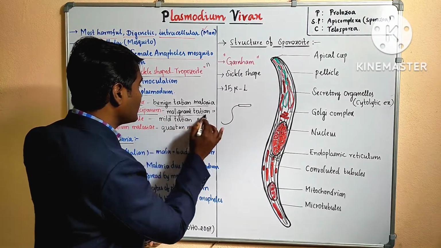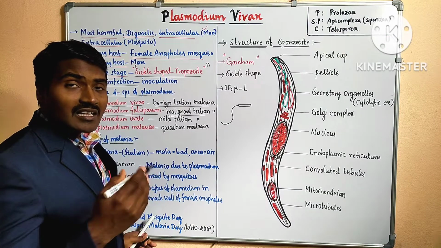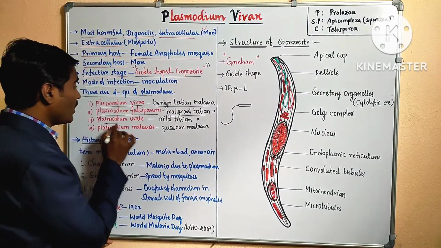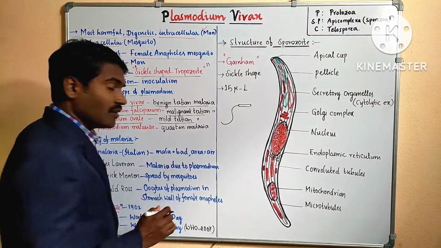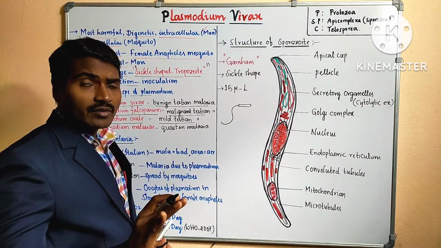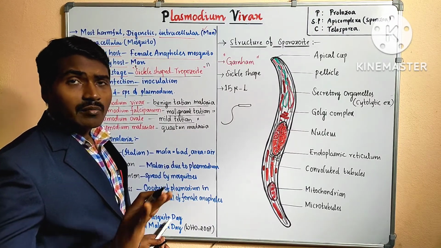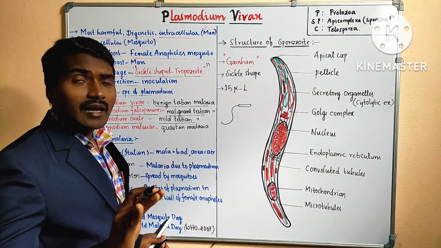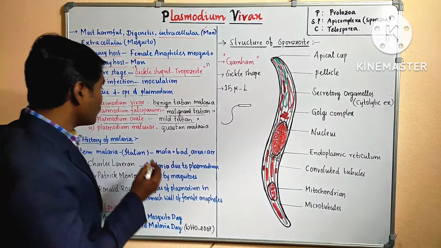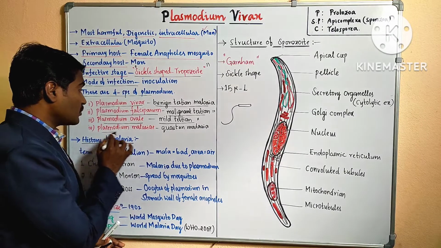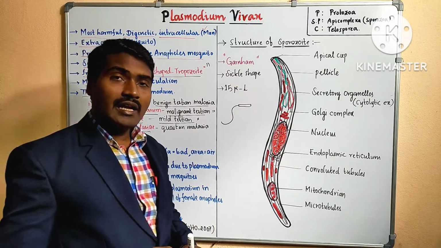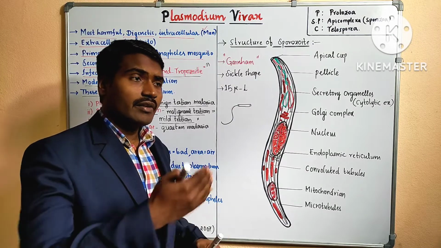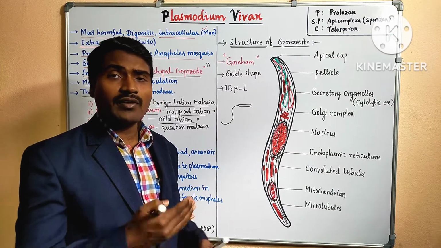Malignant tertian malaria is caused by falciparum. Then Plasmodium ovale is called mild tertian. Mild is nothing but moderate, with very little effect. Plasmodium malariae causes quartan malaria, which means every 4 days the same fever will be repeated.